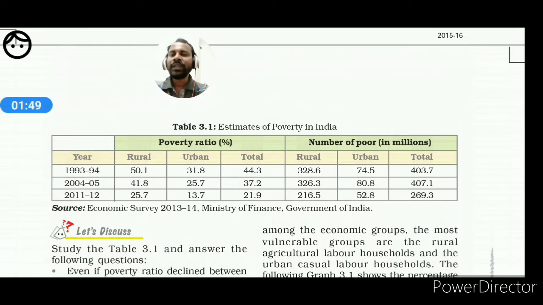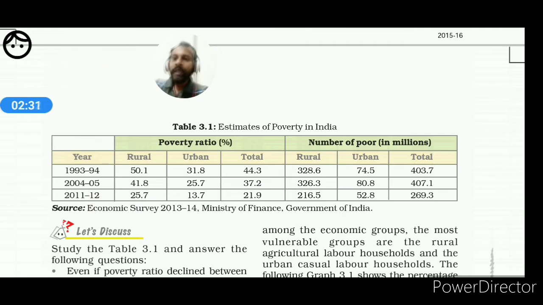So poverty is reducing in our country, but side by side we have to keep in mind that all these are official data. No doubt our per capita income and level of income have increased, but the price of daily commodities has also increased. If you ask your grandfather or grandmother, or people born before 1970-78, they can tell you the price difference of very basic commodities in our daily life, and their prices are increasing day by day.